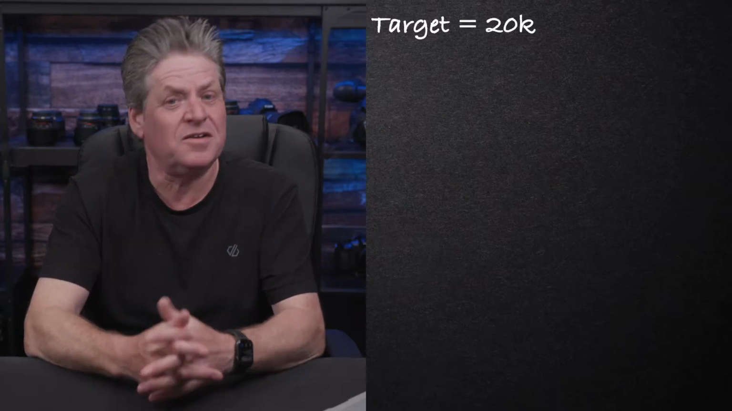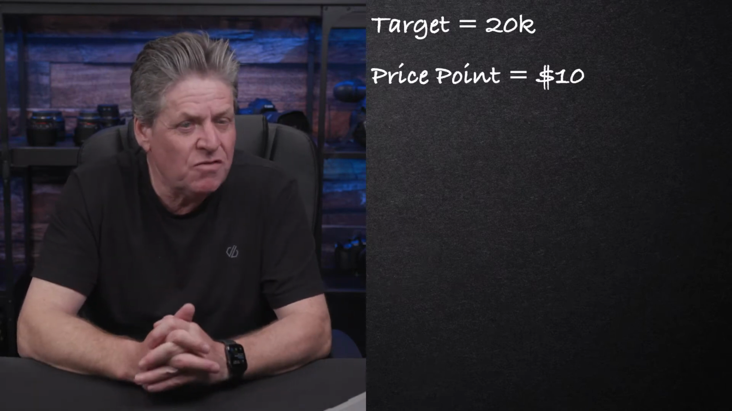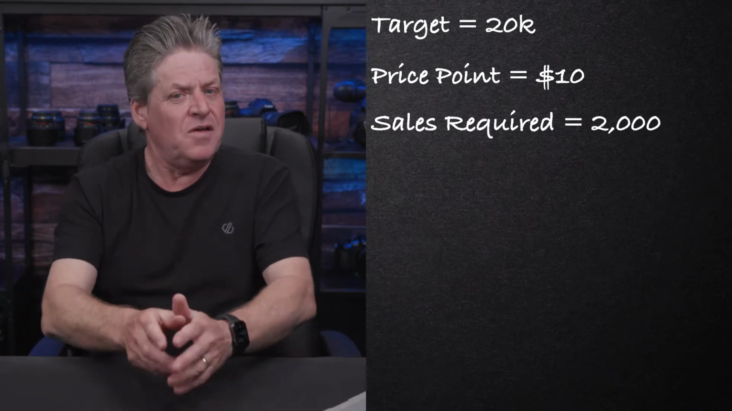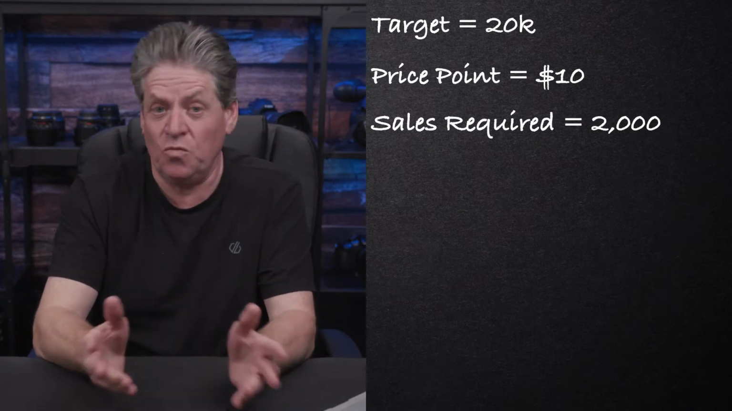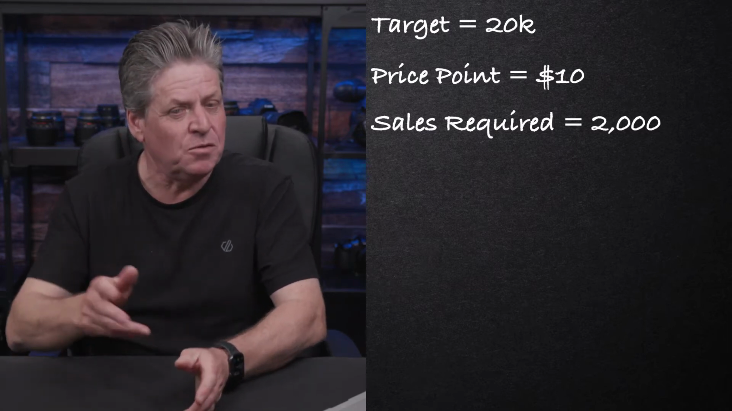Let's do some math so we can visualize it, so we can see how it plays out in the real world. We've got our target, which is to earn 20 grand. Our price point is just $10. So to make 20 grand, we need to sell 2,000 courses. But then we've got to factor in the conversion rate, which, if you remember, is how many people who enter the sales funnel actually end up buying.